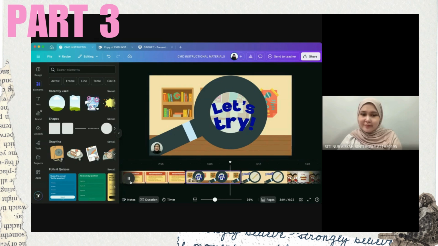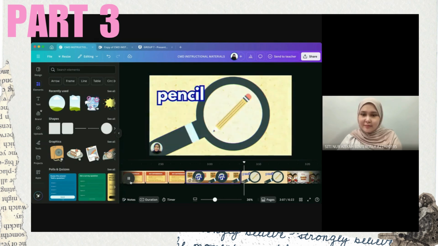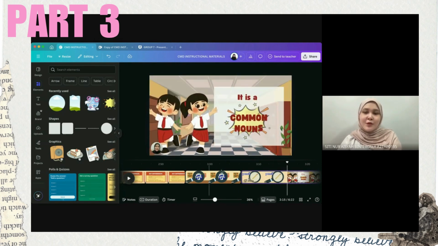So now let's look at the first picture that we have right here. It shows the picture of a pencil, and when she clicks on the word pencil, it is a pencil. Is it a common or proper noun? Yes, it is a common noun. It will go directly to the answers.